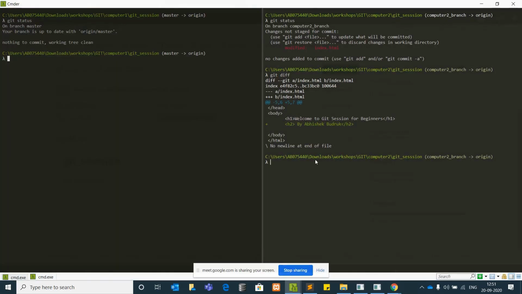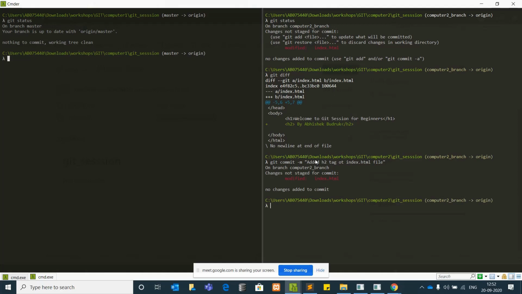Now these are the changes that are present on your computer 2, and we need to commit these changes. I'll put a message as added h2 tag to index.html file. This message can be anything. The only thing is that you should understand it and be able to filter this message whenever you need to see certain commits.